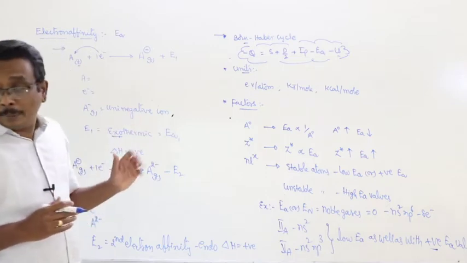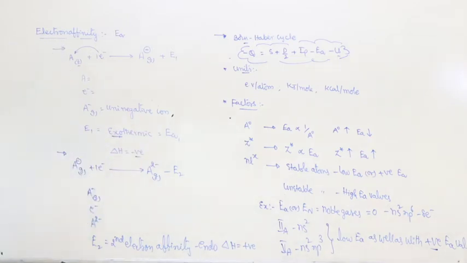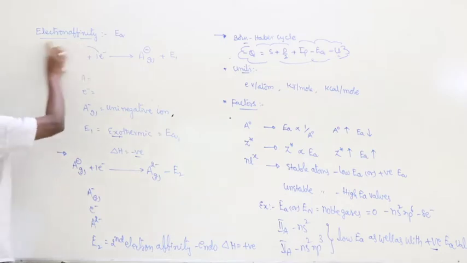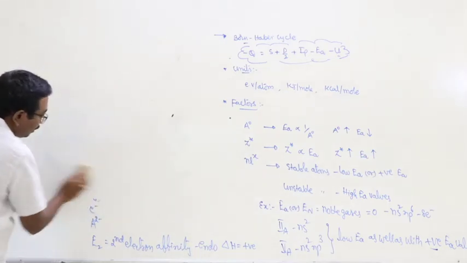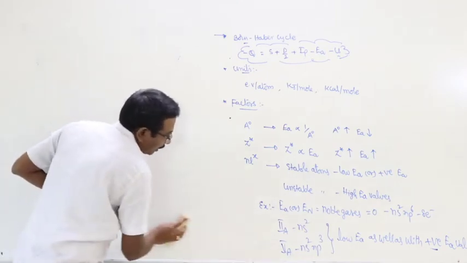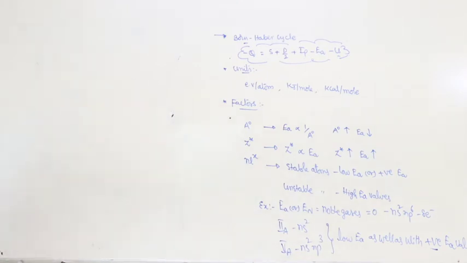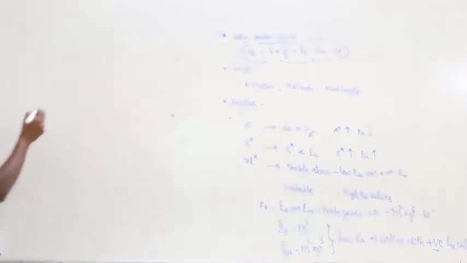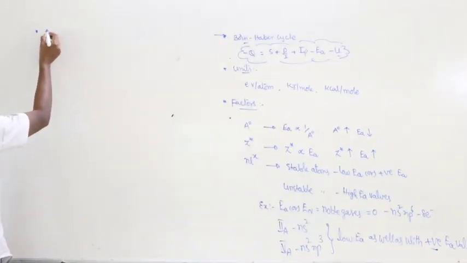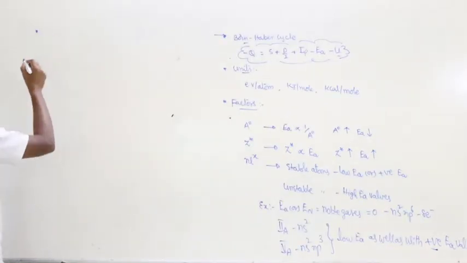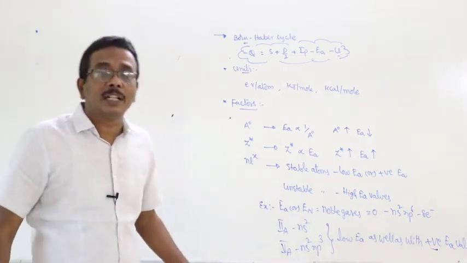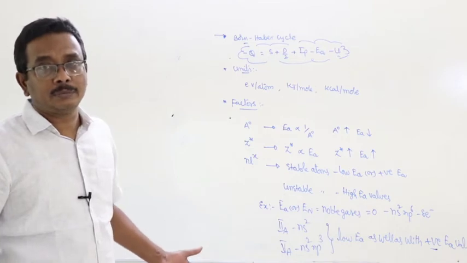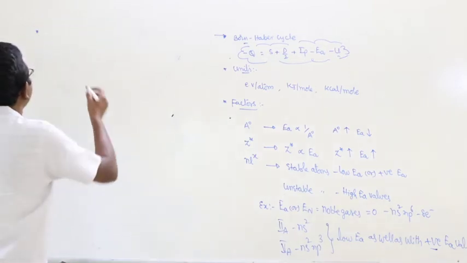Okay, but here there is a concept or statement to discuss. What is that? For most of the elements, the second electron affinity is positive. That means delta H is positive for most of the elements.